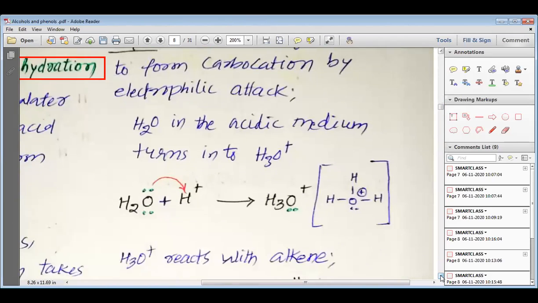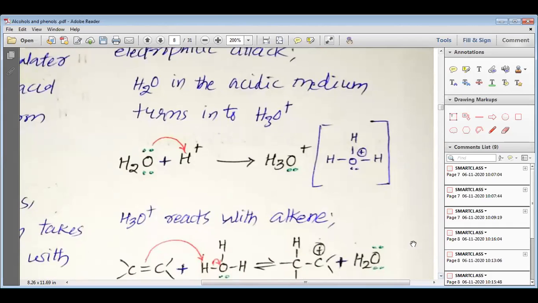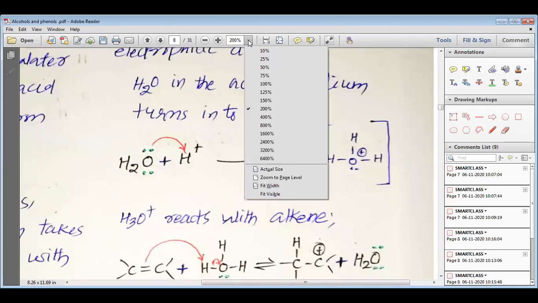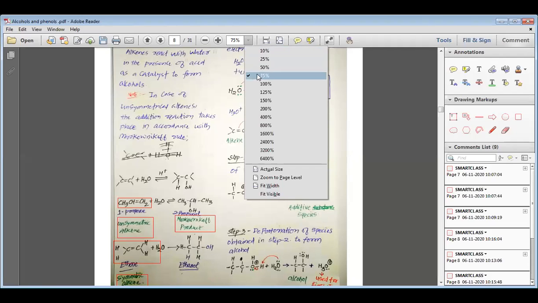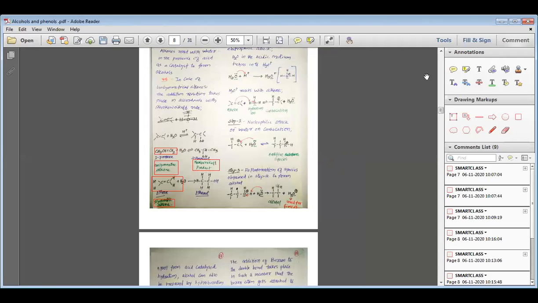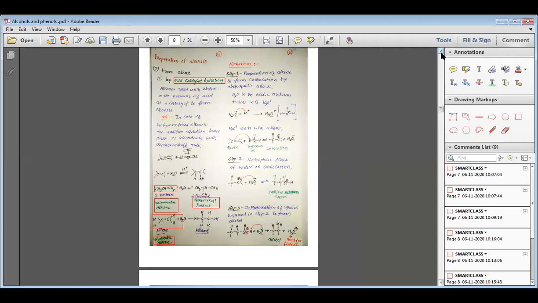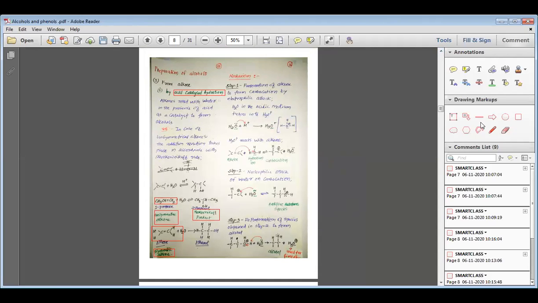So this hydronium ion, which was produced in the third step, is utilized again back in the first step.